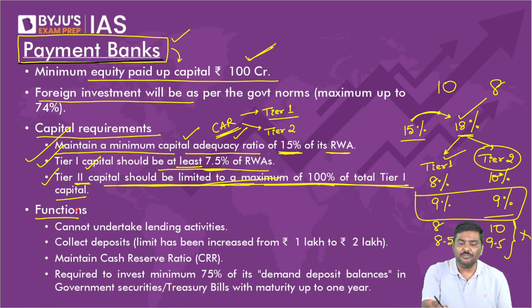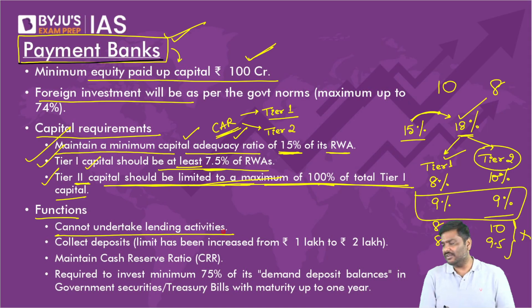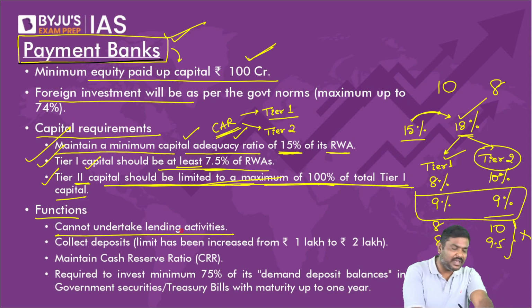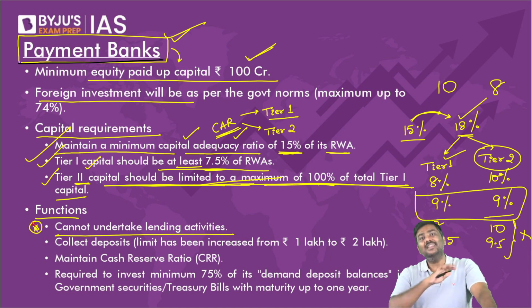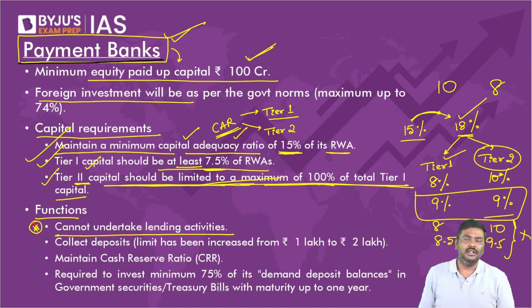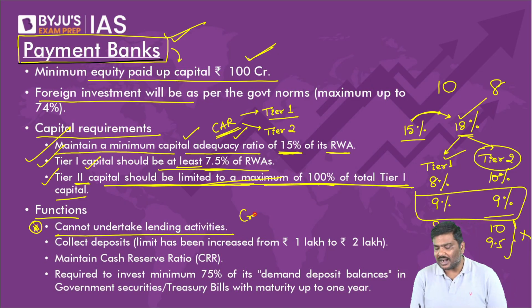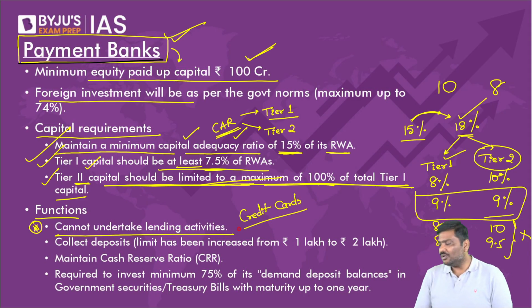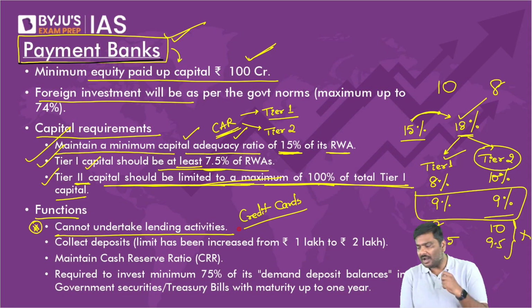Come to the functions of payment bank. Functions. It cannot undertake lending activities. Please remember this. And this is the biggest problem for a payment bank. It cannot undertake lending activities. Payment banks are not allowed to lend in the market. Now, please tell me, if they are not allowed to lend, are they allowed to issue credit cards? Let me check.